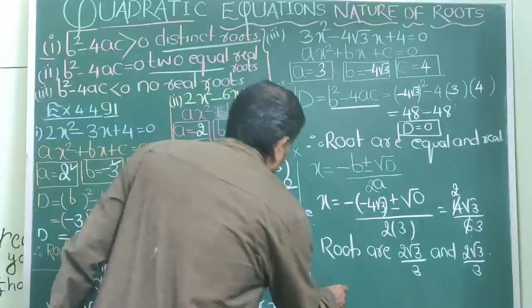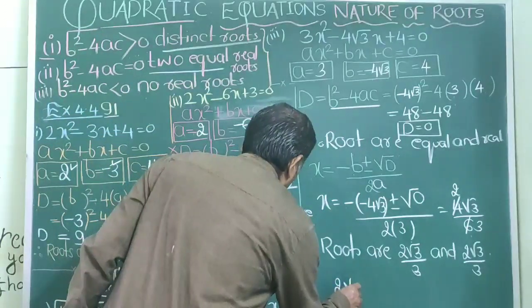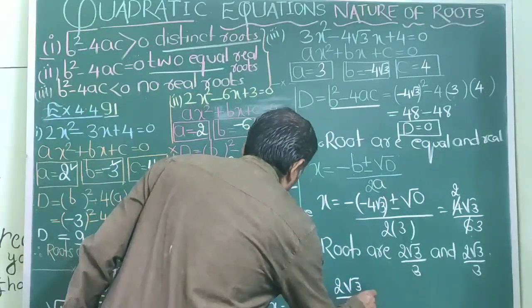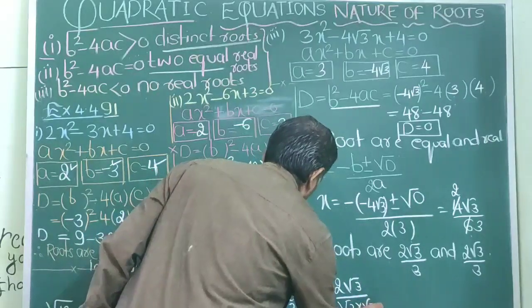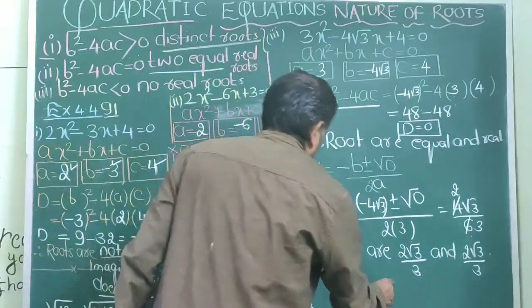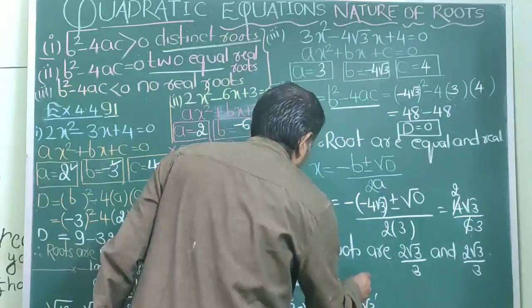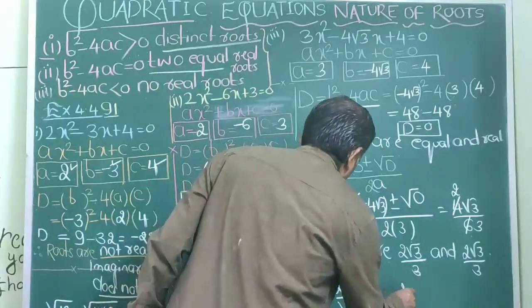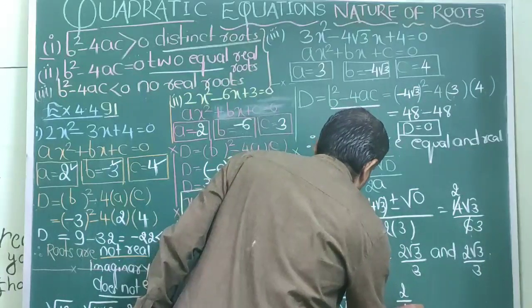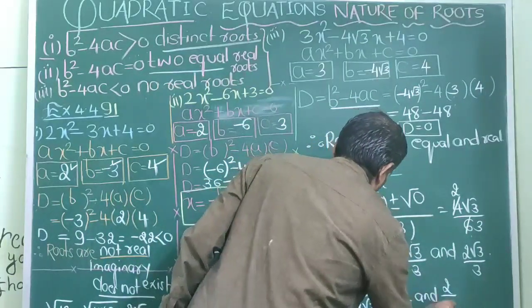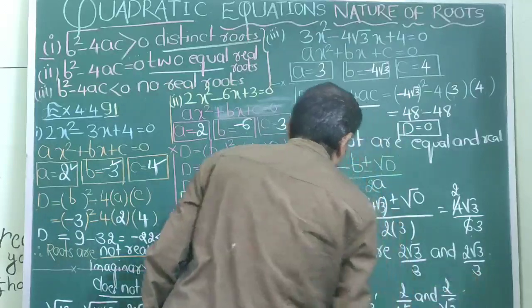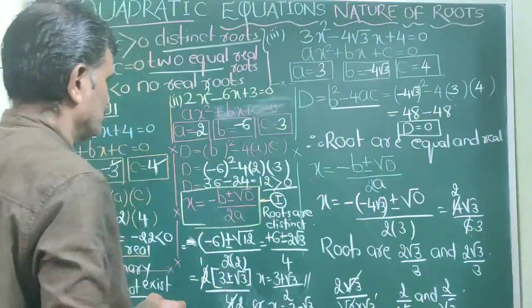Even if you want, you can write this way also. Sometimes it can be written. What is that? 3 can be written as root 3 into root 3, and then root 3 cancels with root 3. So I can say 2 by root 3 and 2 by root 3.